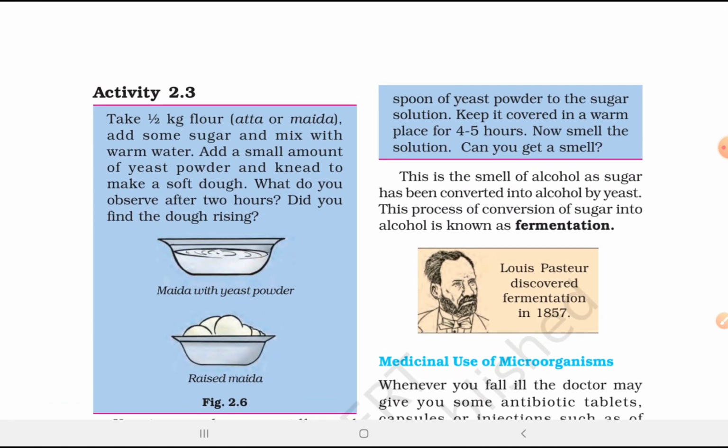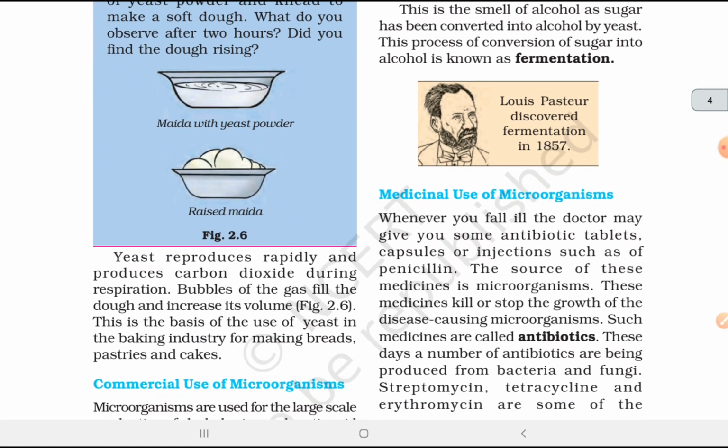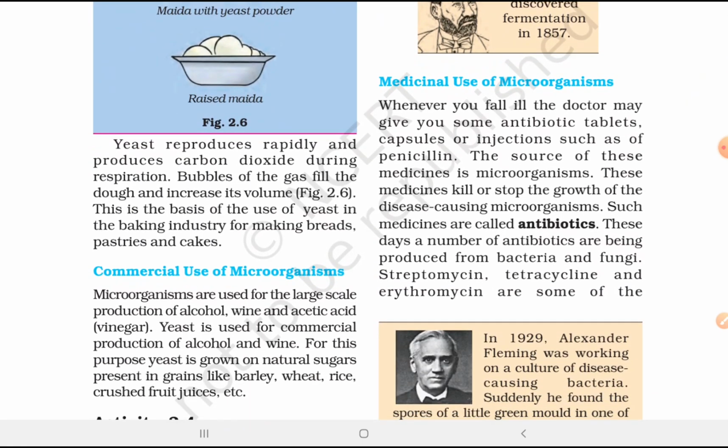The smell. This is the smell of the sugar. This is the smell of alcohol, as sugar has been converted into alcohol by yeast. This process of conversion of sugar into alcohol is known as fermentation. Louis Pasteur discovered fermentation in 1857.